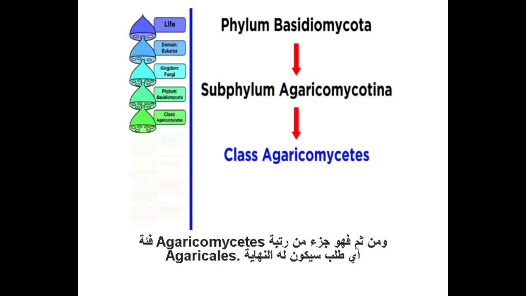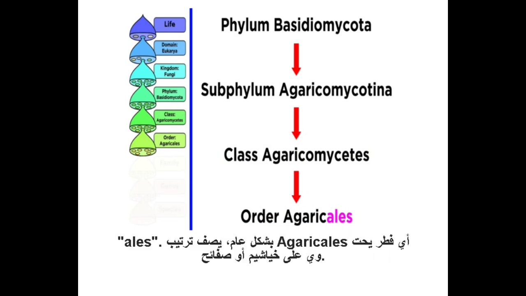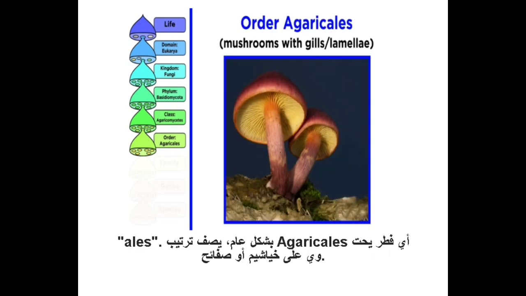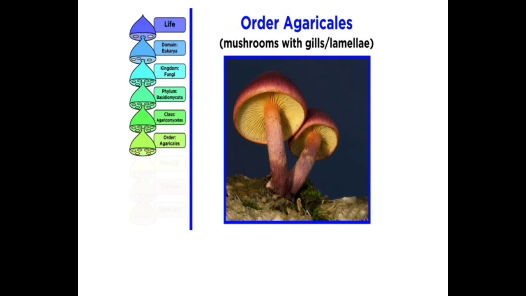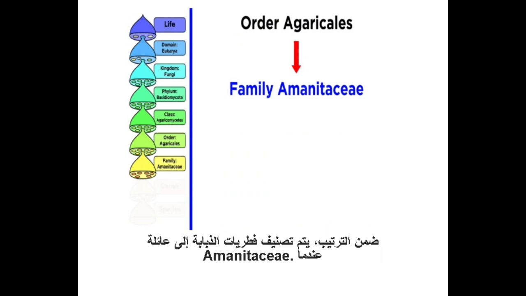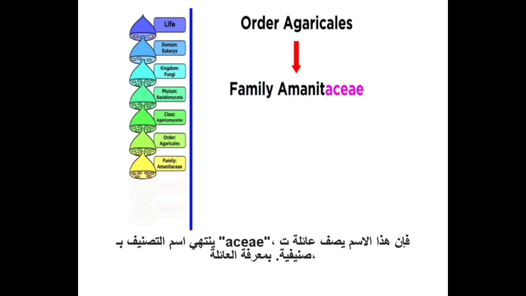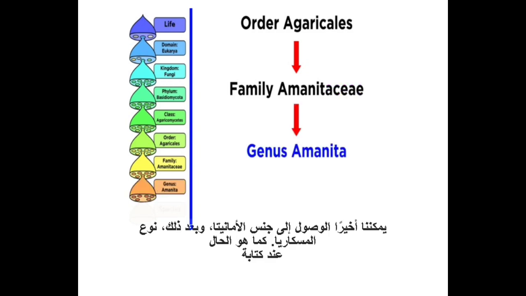This falls into the class Agaricomycetes, and then is part of the order Agaricales. Any order will have the ending -ales. Generally, the order Agaricales describes any mushroom with gills or lamellae. Within the order, the fly agaric is further classified into the Amanitaceae family. Whenever the taxon name ends with -aceae, that name describes a taxonomic family. Knowing the family, we finally can reach the genus Amanita, and after that, the species muscaria.